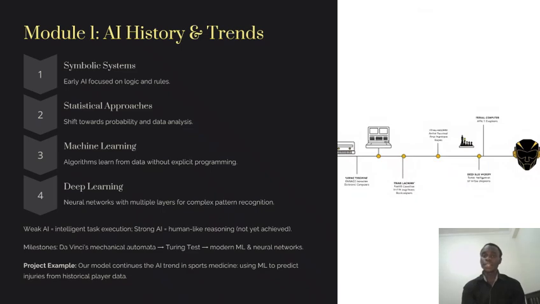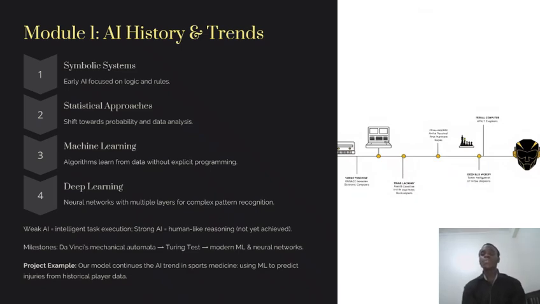Early AI research, with figures like Alan Turing, started with symbolic systems that focused on logic and manipulating that logic using the rules provided. This then shifted to statistical approaches using probability. Right now we have machine learning, where algorithms learn from the data provided, and today deep learning is a major trend. It uses neural networks to recognize complex patterns behind the events we are trying to achieve.